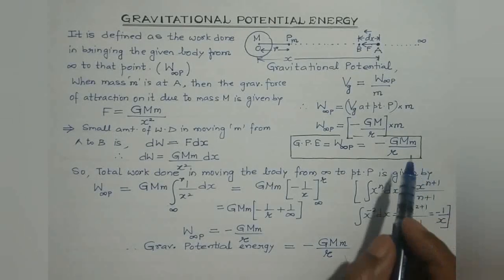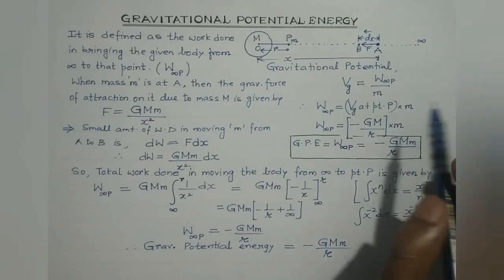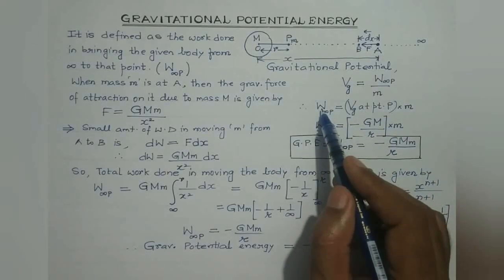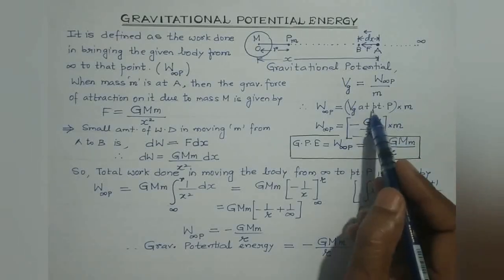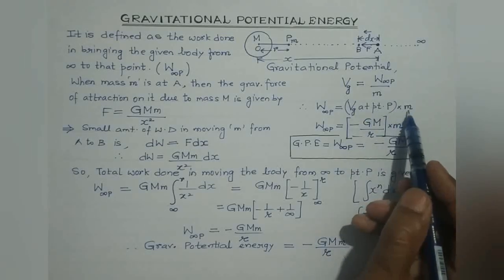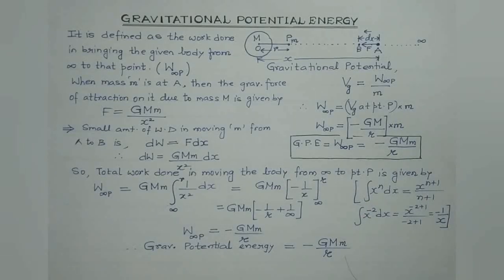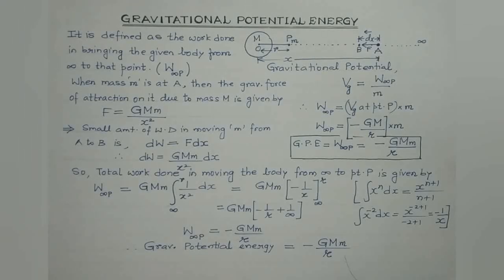So this is the expression we have obtained directly by using this formula. The gravitational potential energy may also be given by the product of the gravitational potential at that point and the mass of the body which is to be moved from infinity to that particular point, right? So this is the formula for the gravitational potential energy.